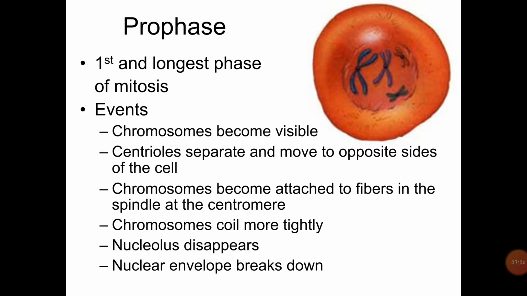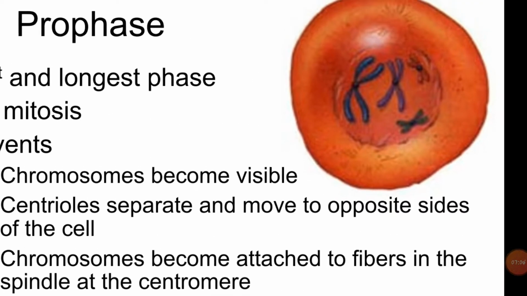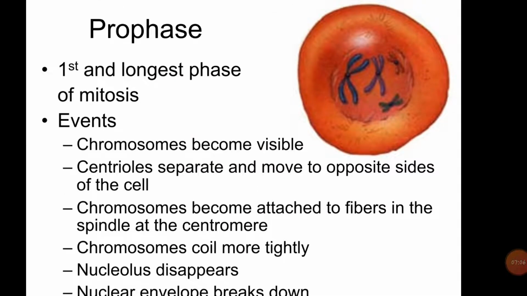So here we can see the structure of the cell during prophase. The events of prophase: chromosomes become visible, centrioles separate and move to opposite sides of the cell. Chromosomes become attached to fibers in the spindle at the centromere. Chromosomes coil more tightly, the nucleolus disappears, and the nuclear envelope breaks down. This is about prophase. The next phase of mitosis is metaphase.